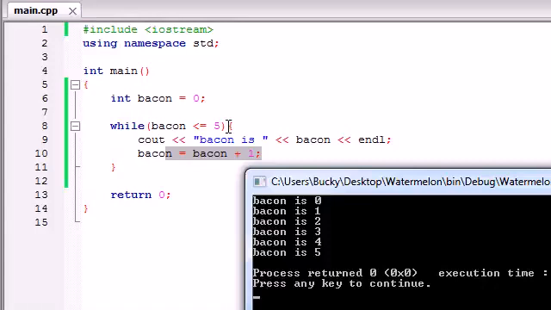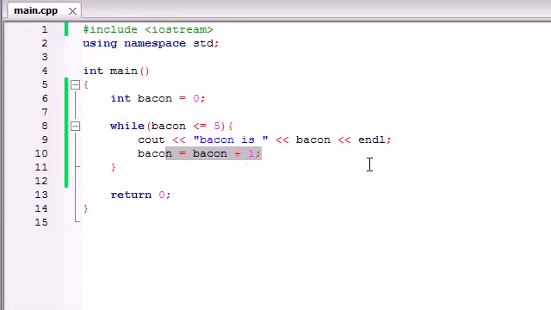So that is how you add, again, like I said, when, okay, take a breath, Bucky, you're jumping too fast. Sometimes people want loops to run forever, and when they do, you do something like the first example I told you. But typically, and I want to say like 95% of the time, people build loops that they only want to run a certain amount of times. For example, 5 times. If you only wanted to run it 5 times, or actually it was 6 in this case, you would add this line right here, and this pretty much just changes the value of bacon. So at some point, that test has to be false.